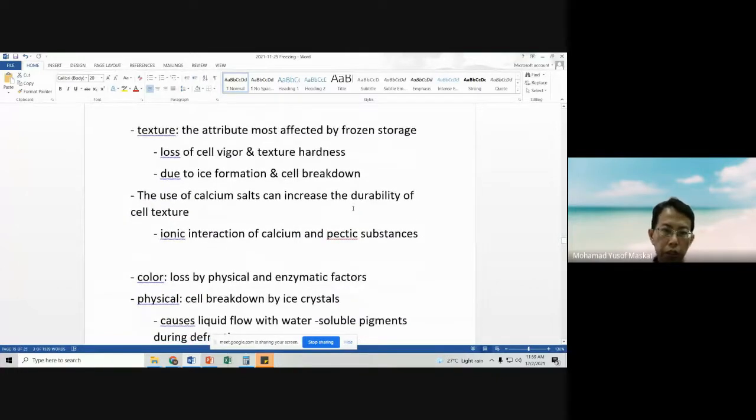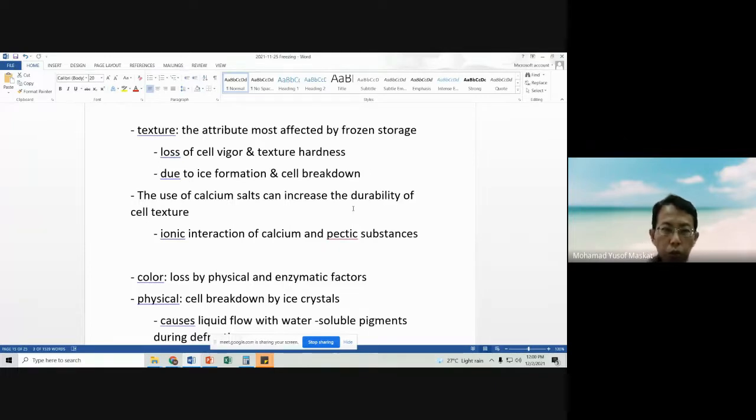And then texture, the attribute most affected by frozen storage. Remember we talked about how fruits and vegetables produce their rigidity. They do not have bones to prop them up and help them stay rigid, but depend on the cell walls and also the hydrostatic pressure inside their cells.